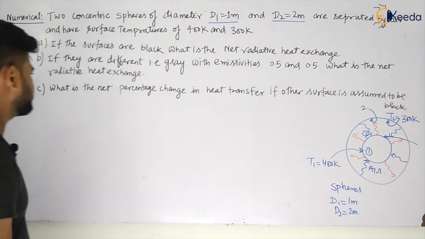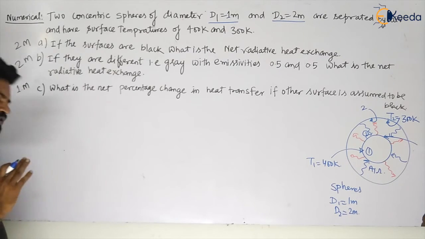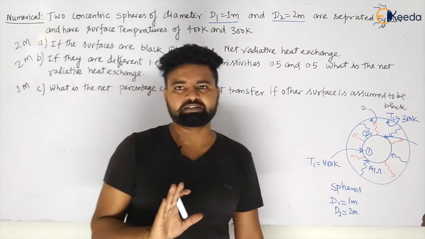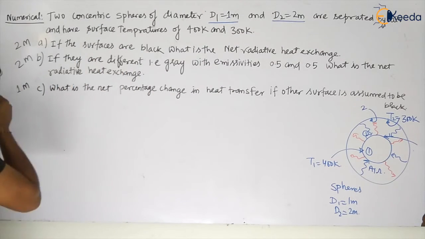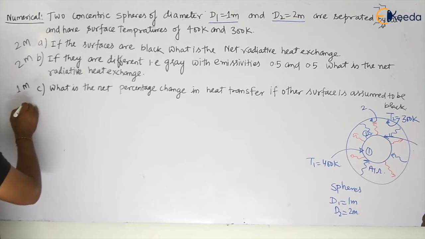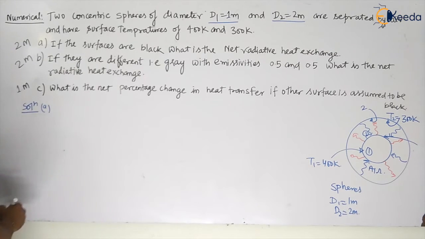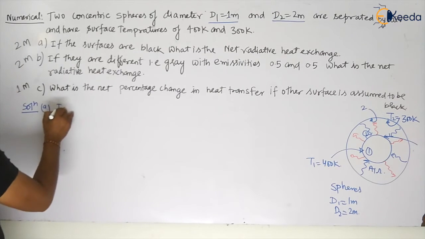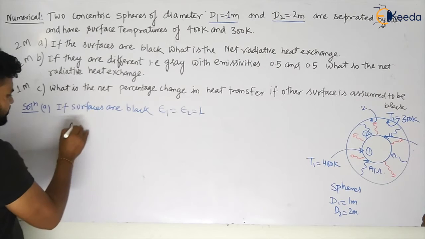Let us calculate. So let us see the 2-mark question, that is case 1. These kinds of 2-mark questions will be asked. These are simple questions that will be asked in GATE. Only you have to remember the concept and formulas, so you can easily attempt the question, my dear students. So let us see, for A, the surfaces are black. What will be the net radiative heat exchange between these two?